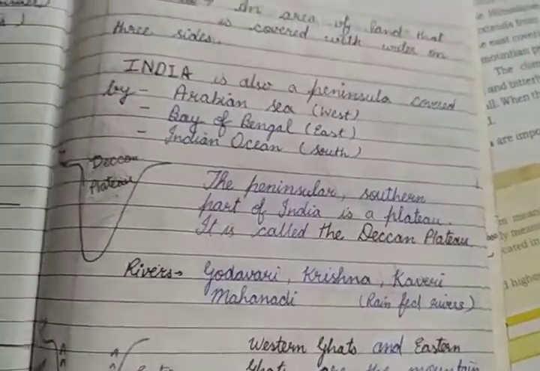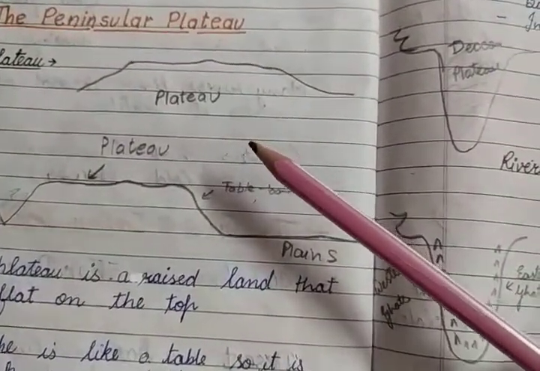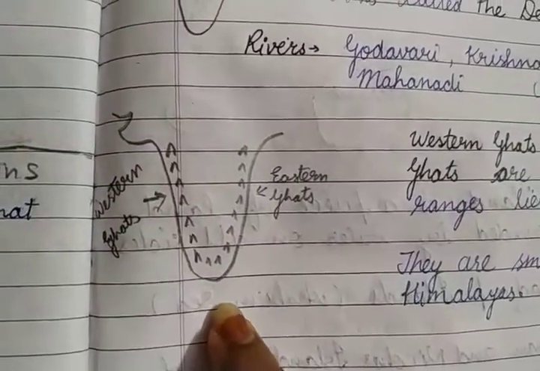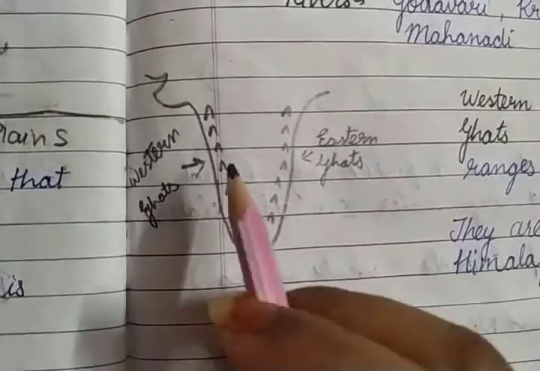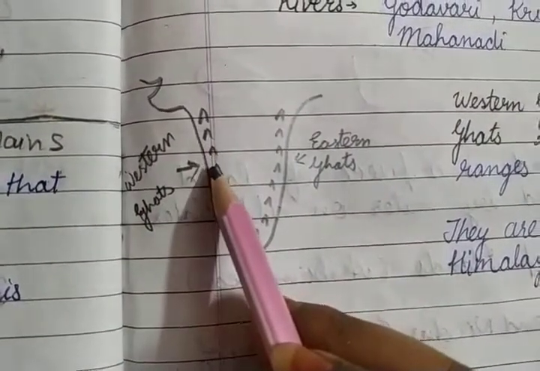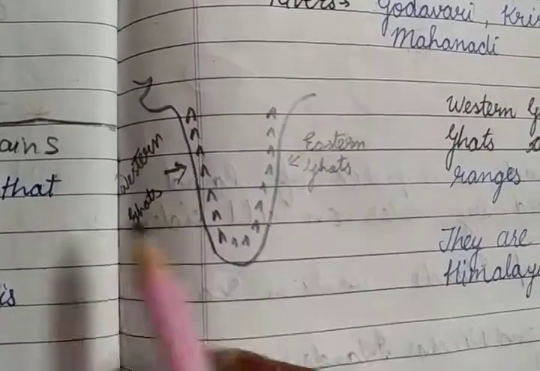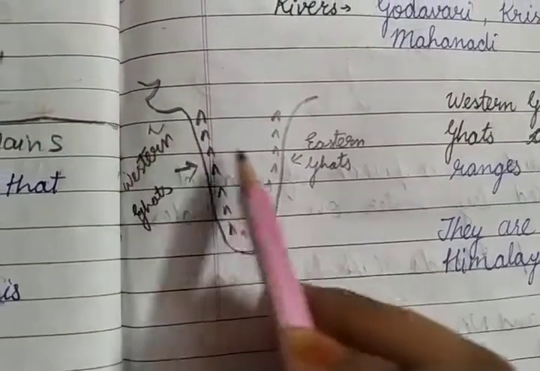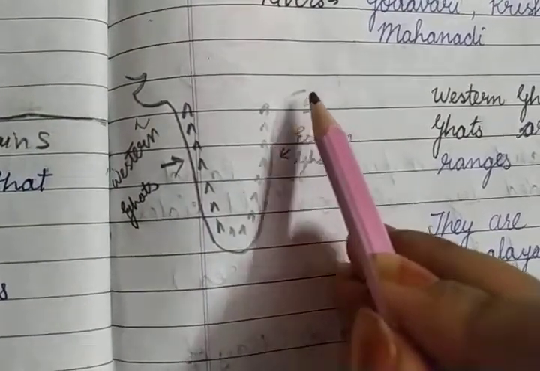Okay. So we have learned about the plateaus, we have learned about the peninsula, and we have learned that the southern part of India is called the Deccan Plateau. Okay, this is, I roughly draw the southern part of India. मैंने इंडिया का southern part draw किया है और मैंने यहाँ पे छोटे छोटे से mountains draw किए हैं. Okay, इस direction में भी, in this direction and in this direction also. This is called the Western Ghats because it is in west direction, and this small mountain range are called Eastern Ghats. Okay, because it is in east direction.